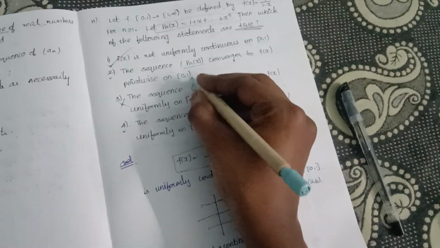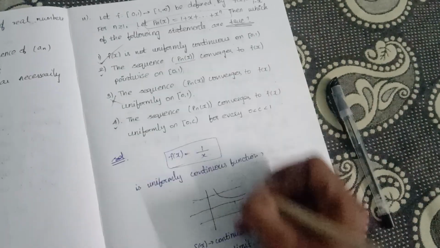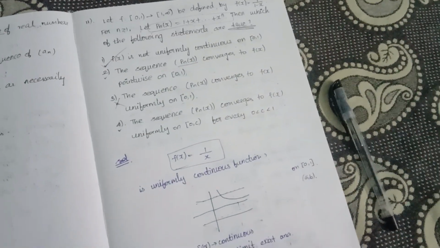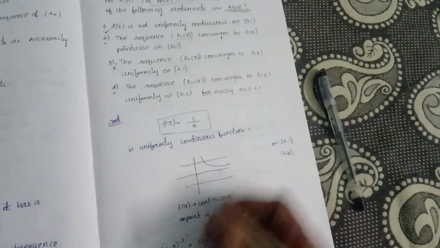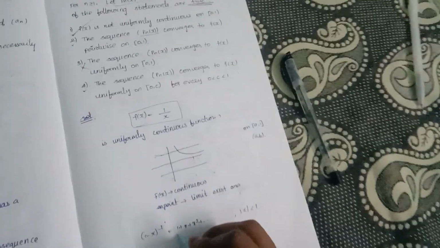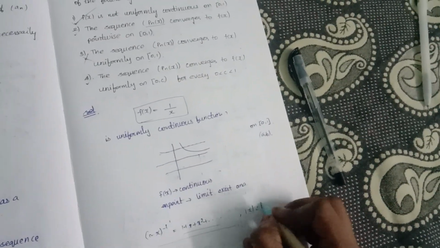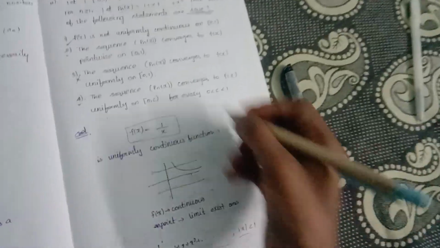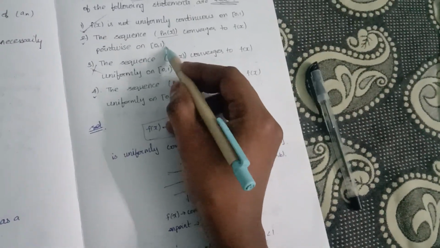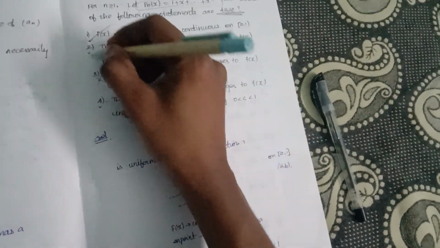For example, this is the open interval, so it will converge pointwise, because we know the form (1-x)^n. This is (1-x) to the power n, and this should be less than 1, which means it converges. So it is an open bracket and it is less than 1, so the sequence converges.